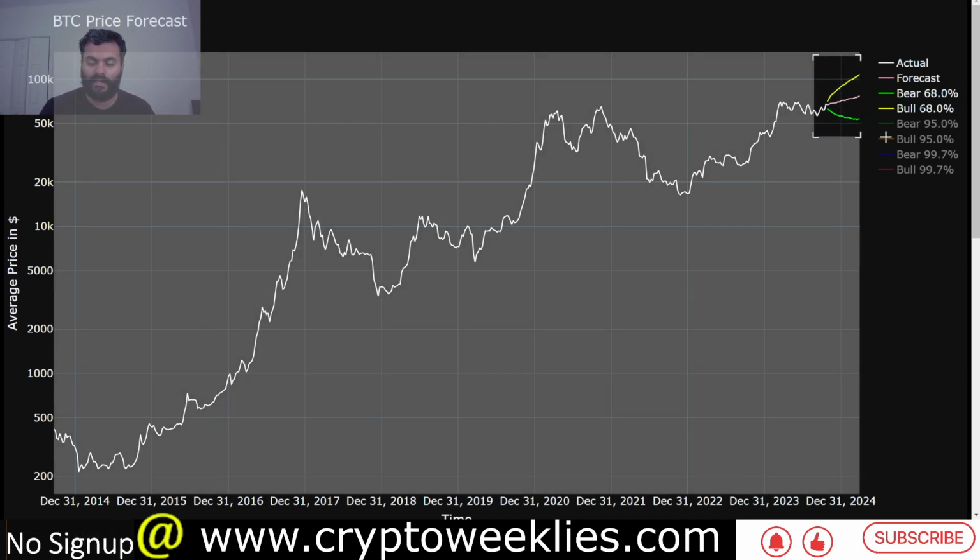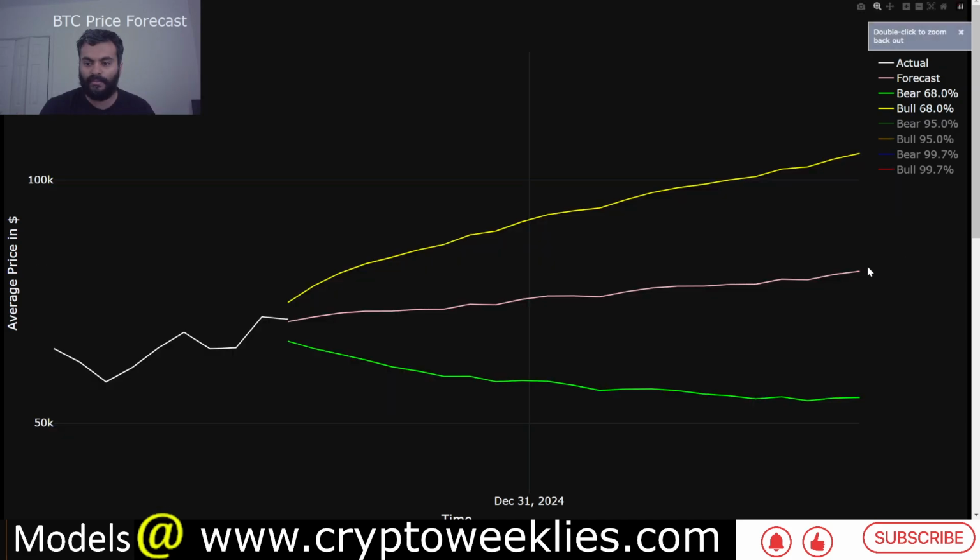And the three scenarios forecasted by the model for Bitcoin till end of March of 2025 are as follows. The base case, by base case we mean, again, none of the content is financial advice. The base case meaning if there aren't any significant bullish or bearish narratives in the market, the likely price action is this pink line. Again, no model can predict the future, what will happen in the market tomorrow.